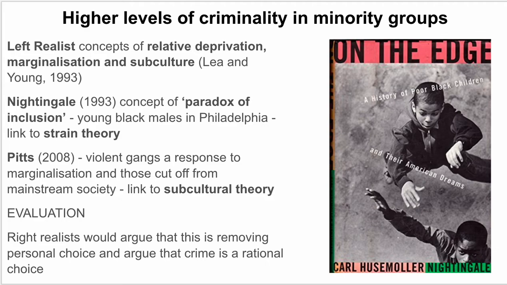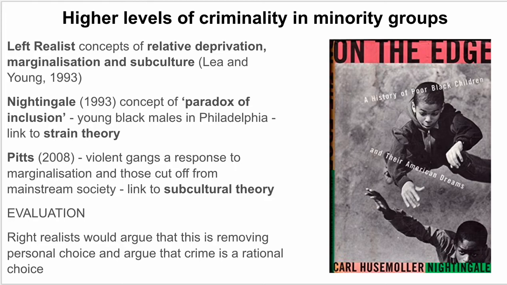So what about other explanations in terms of higher levels of criminality in minority groups? This is the idea that certain groups do commit more crime, but it's because of deprivation, because of poverty, because of marginalization. The first one to talk about is left realist ideas. This is Lea and Young, talking about relative deprivation, marginalization, and subculture. So the idea is that people who are ethnic minorities are more likely to be deprived, more likely to be marginalized, and therefore more likely to join criminal deviant subcultures, more likely to commit crime, and therefore more likely to be arrested, etc. And that explains the higher crime rate.